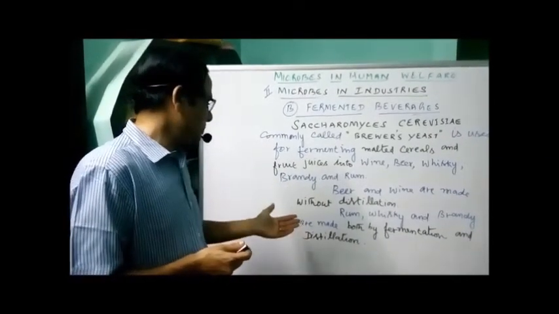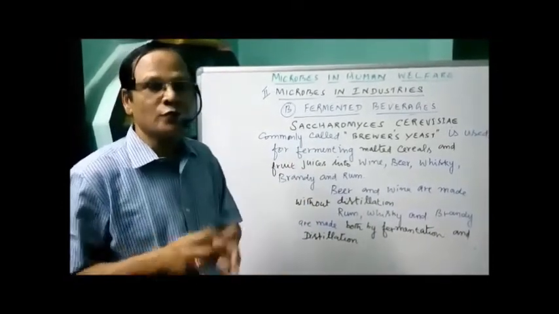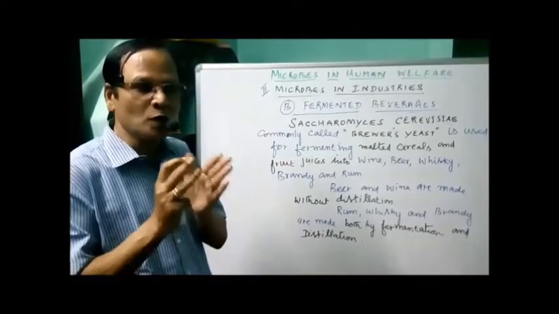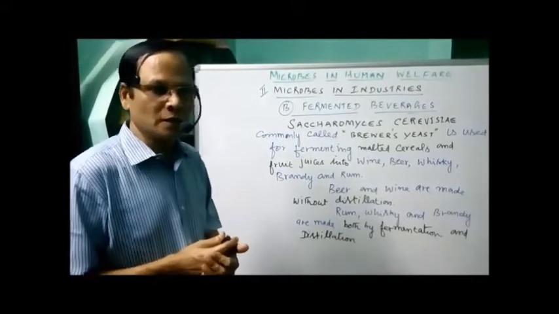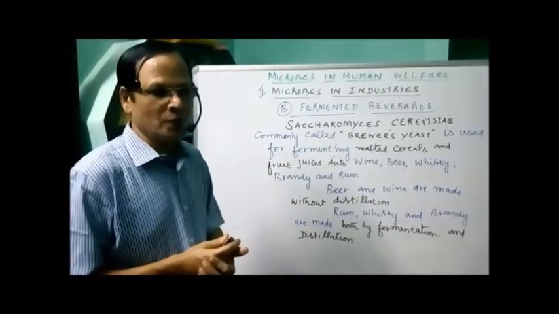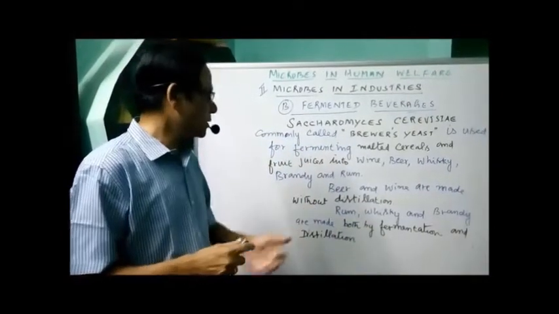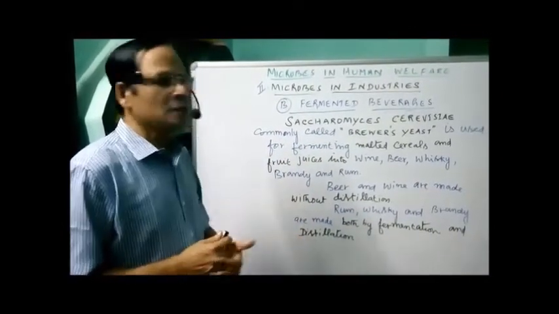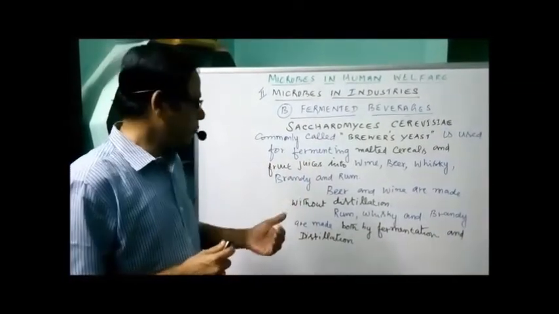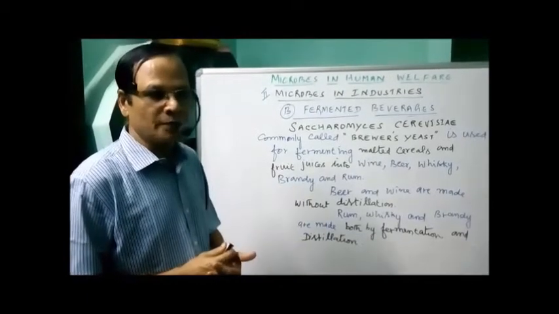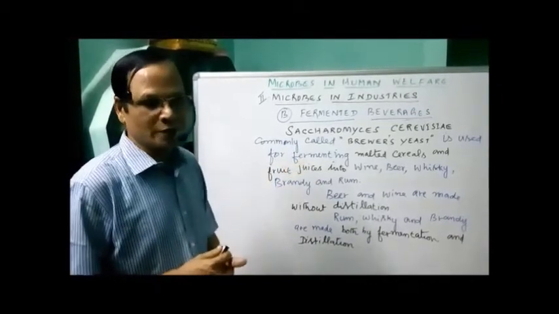So rum, whiskey and brandy are made both by fermentation and distillation, whereas beer and wine are made without distillation. Only fermentation alone takes place to convert either the malted cereal or the fruit juices. Now let's see, one by one, the different kinds, either distilled spirits or the spirits made without any distillation. One by one: what is wine, how is it made, and what is beer, how is it made, and likewise we have to go for rum and also whiskey.